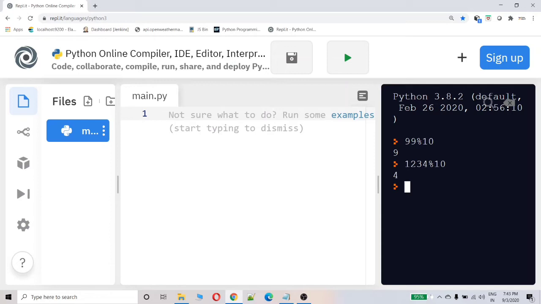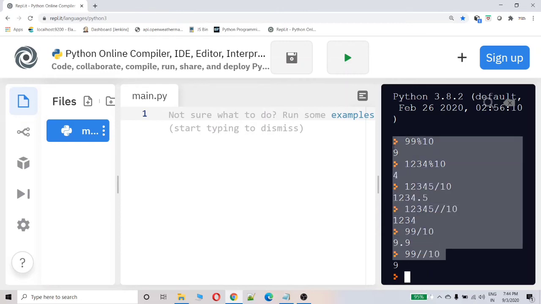And if you want to divide a number, you will use the division operator, but what actually happens is it will return a floating point value. But if you want to have only the whole number and not the floating point value, you have to use the floor division, double slash 10. Okay, now let's use these operators in our program.